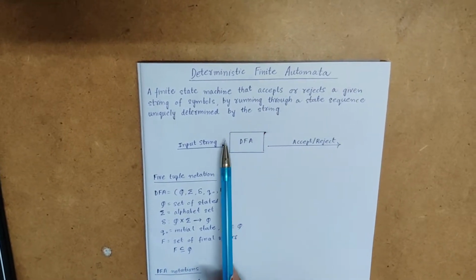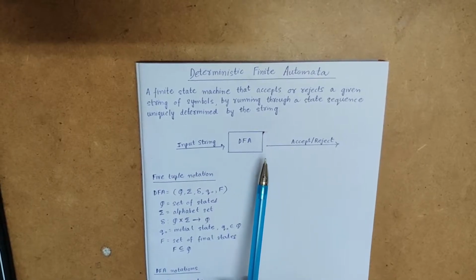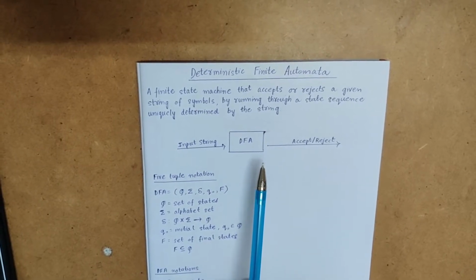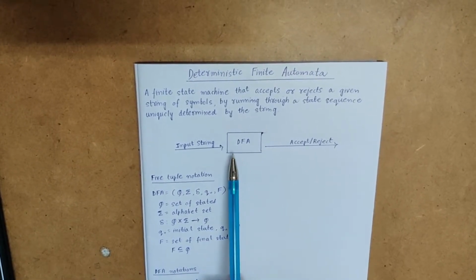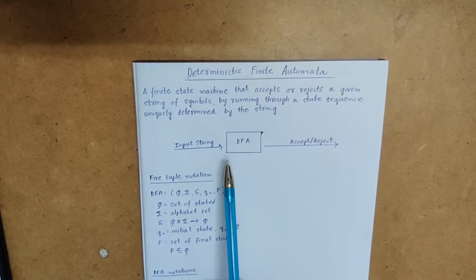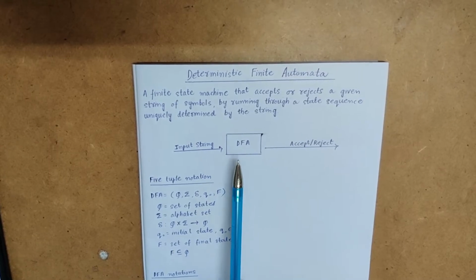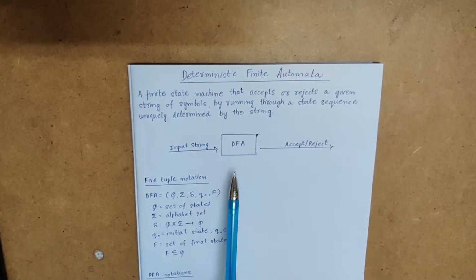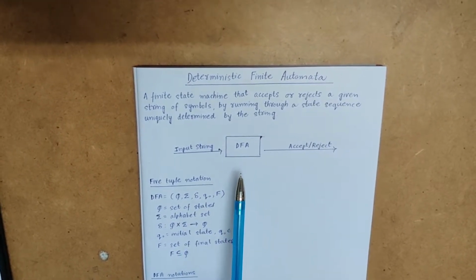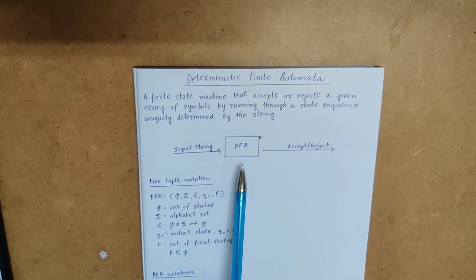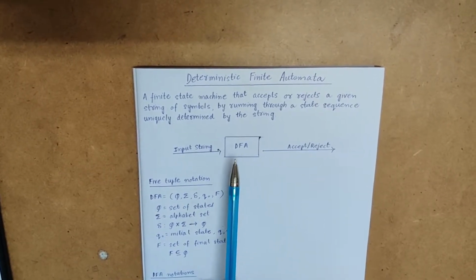We'll be constructing our DFA based on some logic, such as, for example, the string should contain say ABAB as a substring, or it should not contain a particular substring, or the string should be of a particular length, or follow a particular pattern, or end with a particular thing.